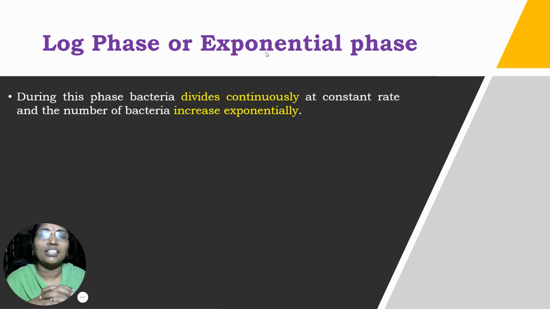What changes take place in the logarithmic phase? During this phase, bacteria divide continuously at a constant rate and the number of bacteria increases exponentially. As I told, one bacterium gives rise to 2, 2 give rise to 4, 4 divide and give rise to 8, 8 give rise to 16. Like that, the number increases exponentially.